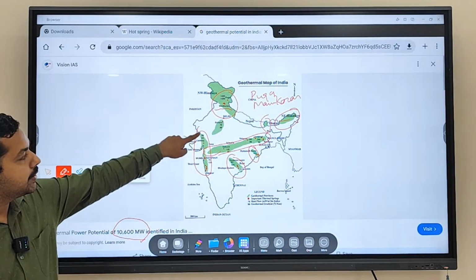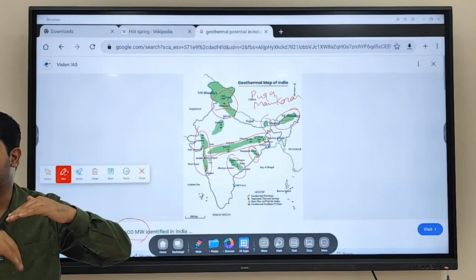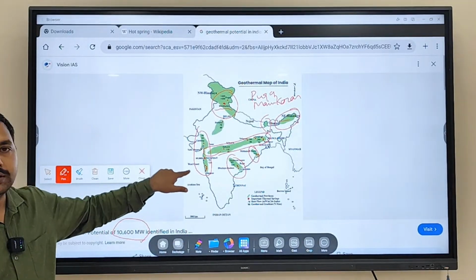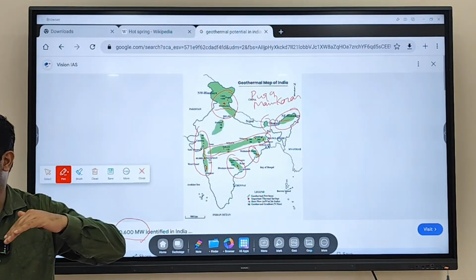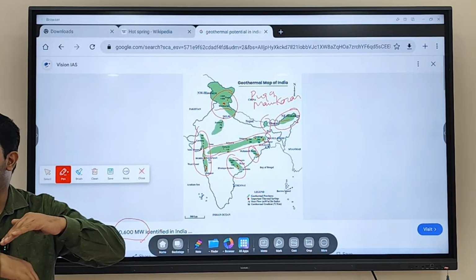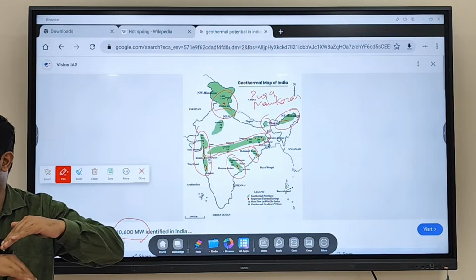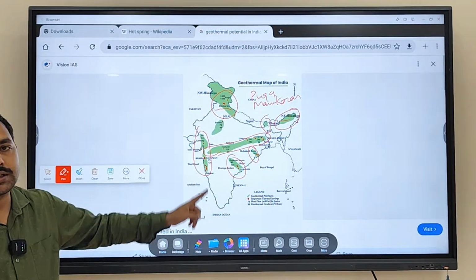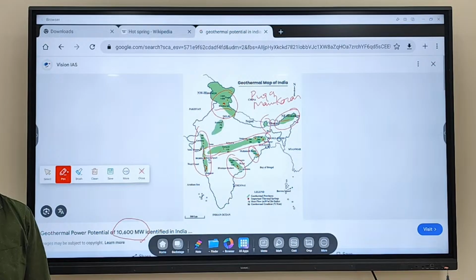Here also you will see this region, as we discussed, submerging. If you remember, the west coast of India, we discussed it is submerging, going down. When it is going down, what will happen? It is exposed to high temperature. Anything that goes down is exposed to high temperature. So that's why this region is having high potential.